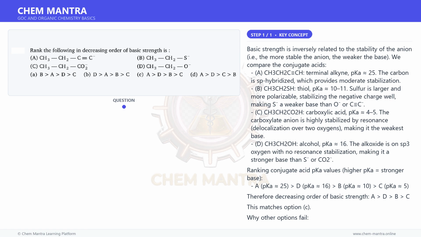A. B, A, D, C. Incorrect. S⁻ is not more basic than C⁻ or O⁻. B. D, A, B, C. Incorrect. Alkoxide, D, is not more basic than alkynide, A, since the pKa of the alkyne is about 25 and the pKa of the alcohol is about 16. D. A, D, C, B. Incorrect. Carboxylate, C, is more stable, a weaker base, than thiolate, B, so B should come before C.